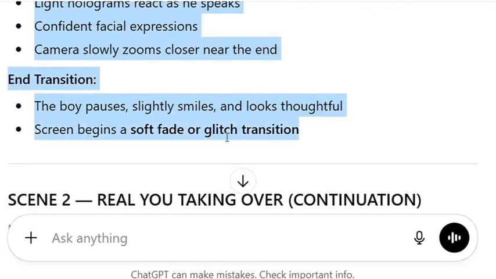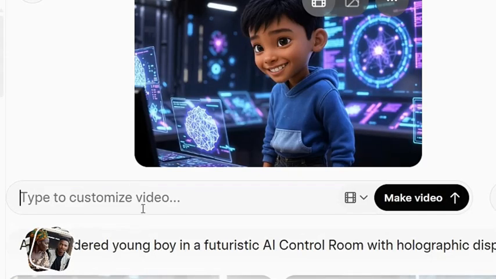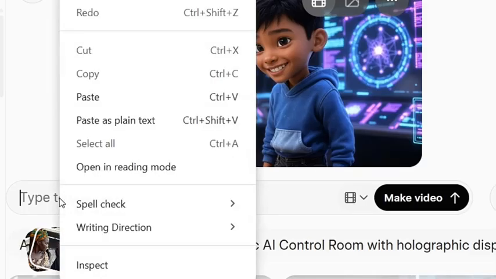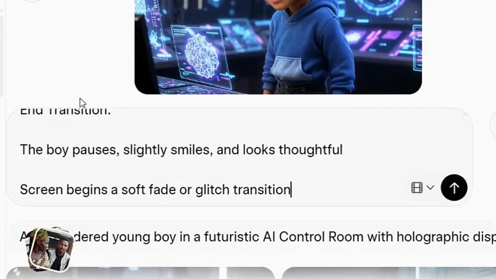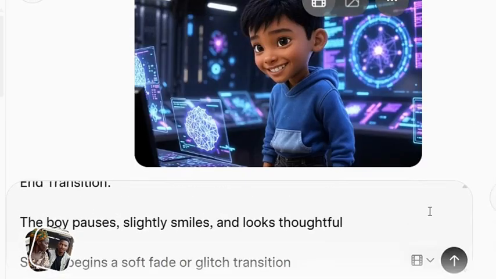The next thing we are going to do is to head over to Grok AI again. When we reach Grok AI, you are going to see where you put your prompt. The prompt we just copied, we paste it here. We're going to change it to video here, and after we change it to video, the next thing we are going to do is to click on continue, and it's going to generate our video for us. In less than some minutes, Grok AI is going to generate this video for us.